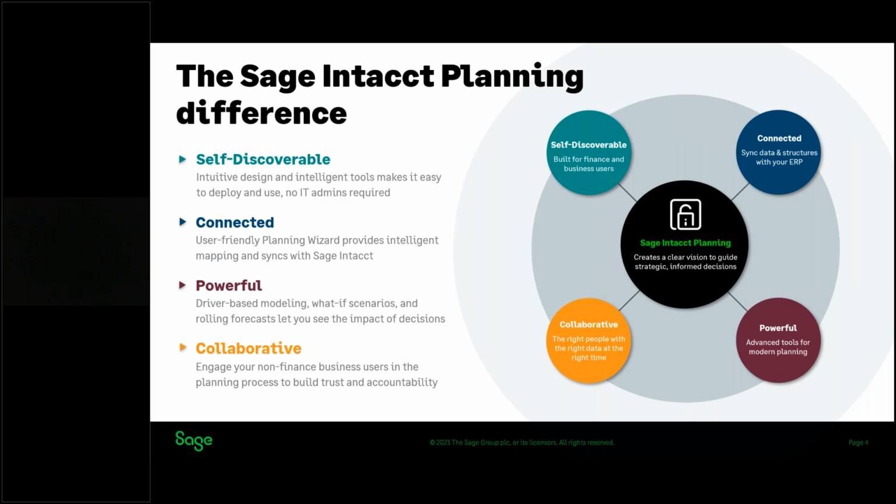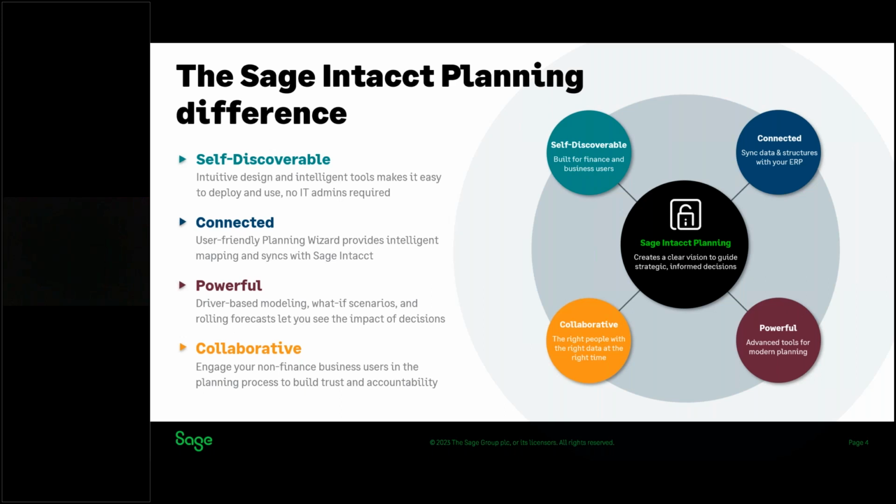The powerful driver-based modeling, what-if scenarios, and rolling forecasts let you see the impact of your decisions immediately. Imagine being in a budget meeting and being able to update and create what-if scenarios on the fly. Think about how quickly any decision can be made if the data that supports your assumptions is updated in real time, where everyone can see the results immediately.